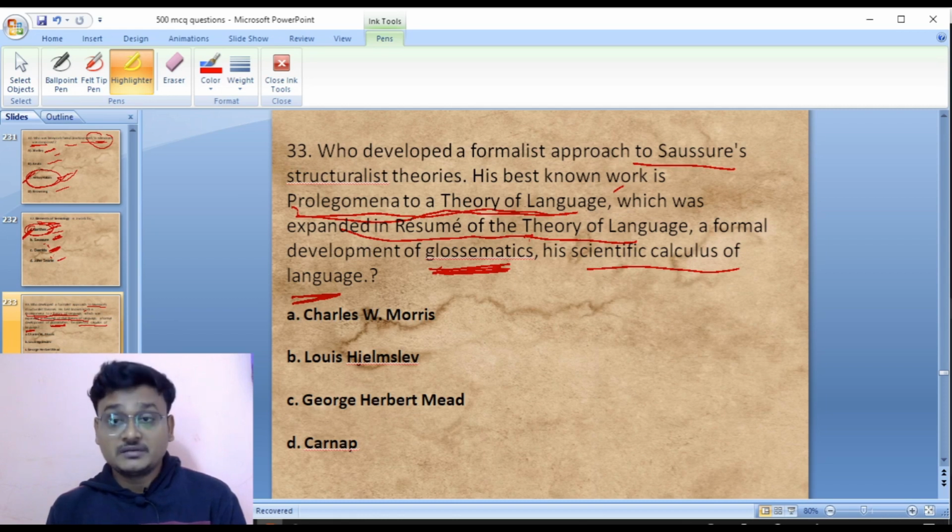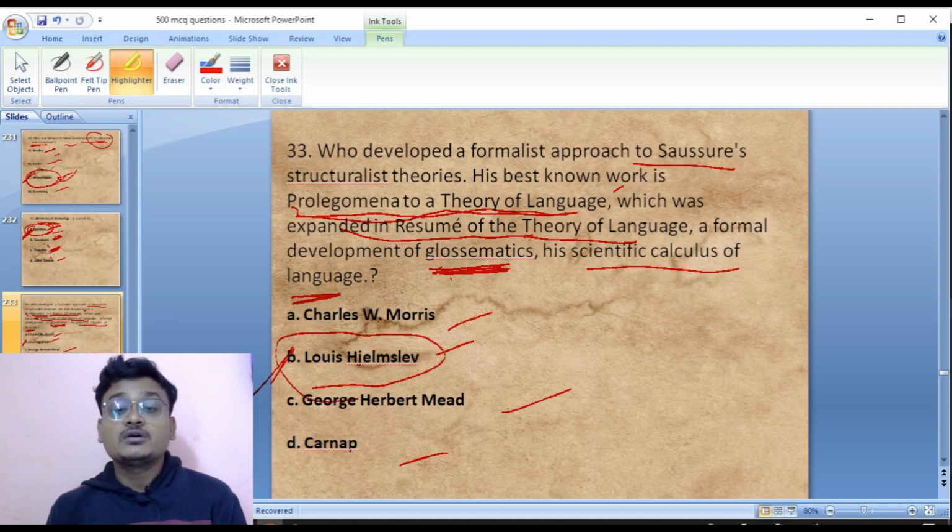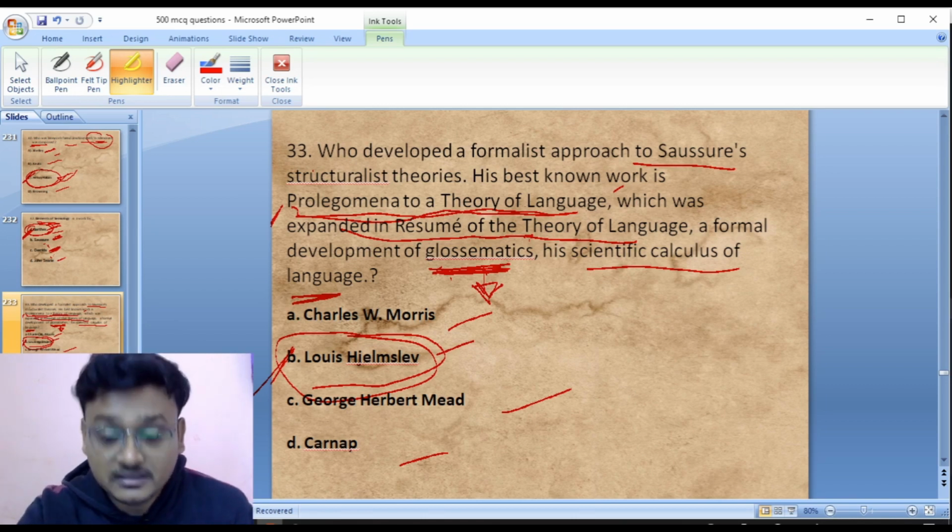Who is the author of this work? Charles W. Morris, Louis Hjelmslev, George Herbert Mead, Carnap. So Louis Hjelmslev is the right answer here. His theory, that is his invention, is glossematics, and his famous work is Prolegomena to a Theory of Language. So option B is the right answer.